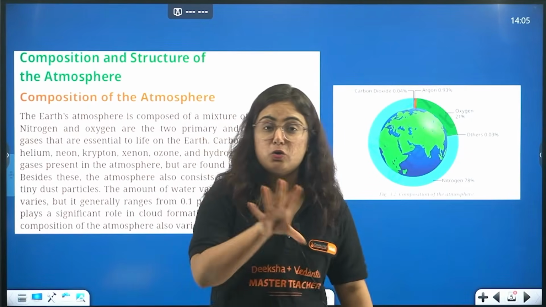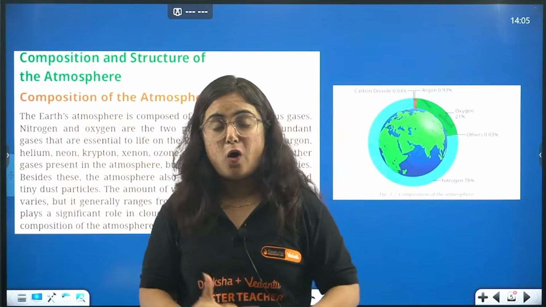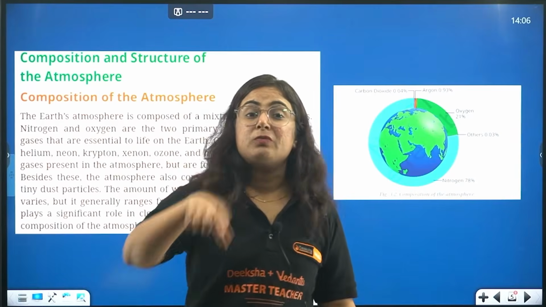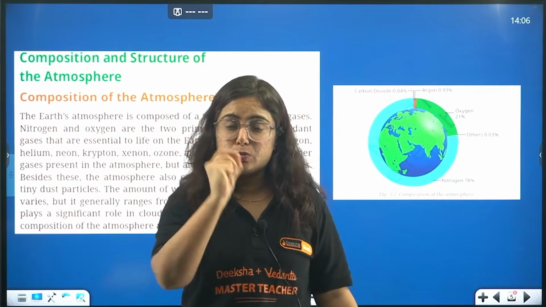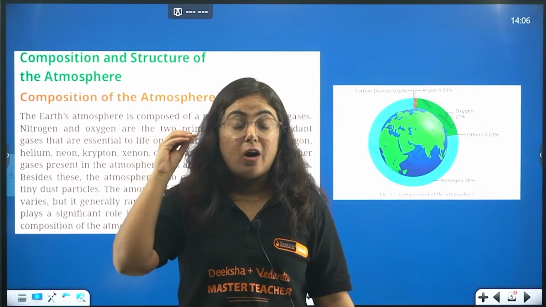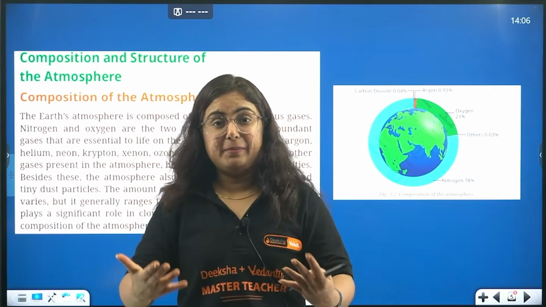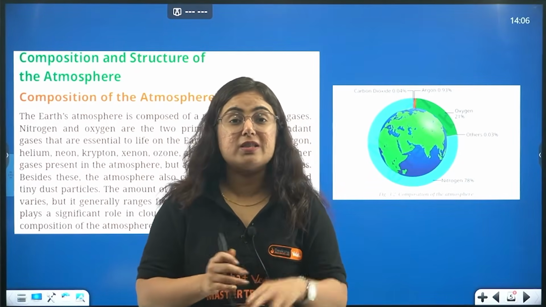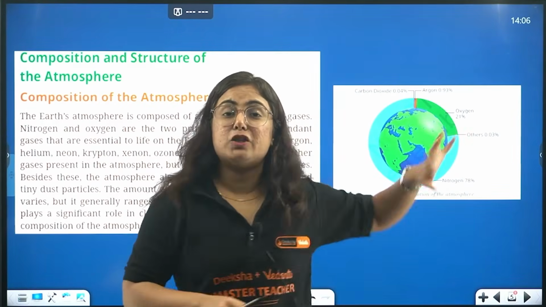Achha, one quick question to all my students watching right now. It is daytime at your home, all your lights are off, right? From a window, you just open the window slightly, you're lying on the bed. When a ray of light is coming through the window, can you spot these small particles that you can see? Those are the dust particles present in the atmosphere. So similarly, beta, it consists of various gases, dust particles plus water vapors. And which one is the gas that is highest in number? Nitrogen. The next one, oxygen, 21%.